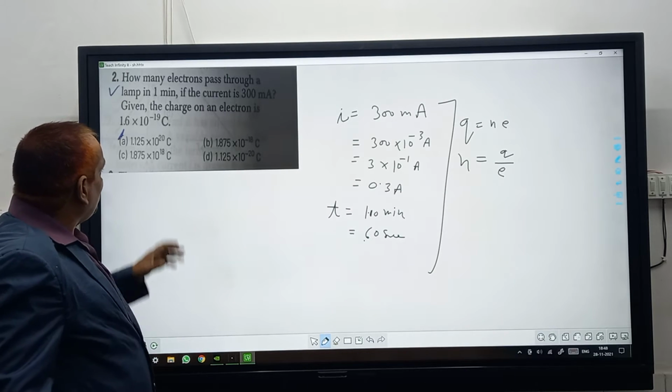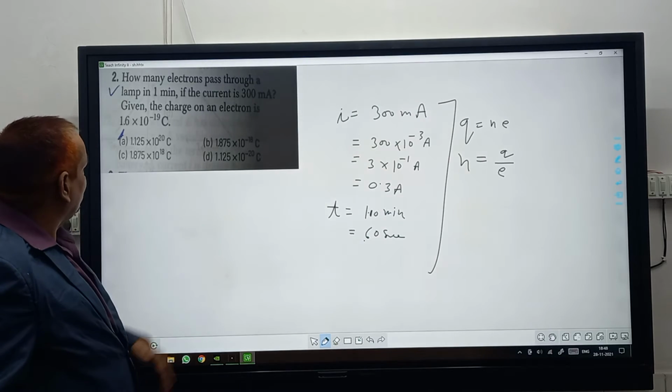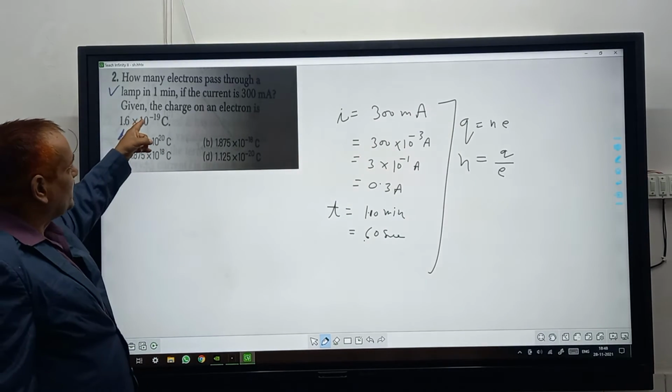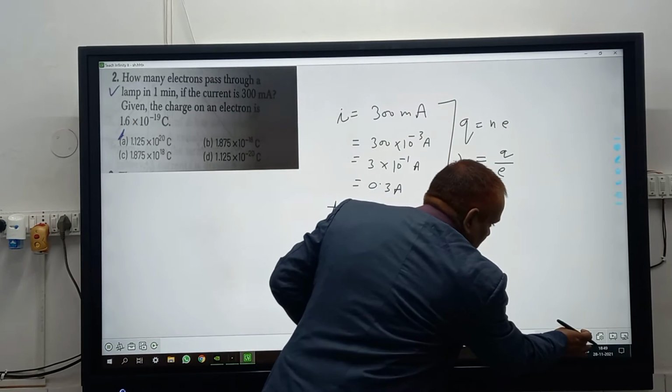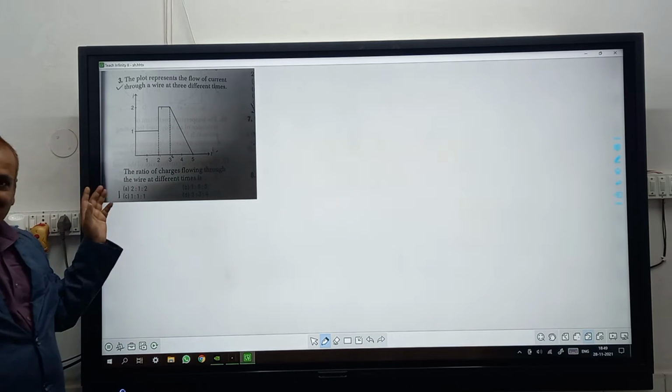Okay? We have to go to another option. I think so, because the unit of N is not coulomb, and further Q is here and Q is also here. This is not appropriate. Further, next question.